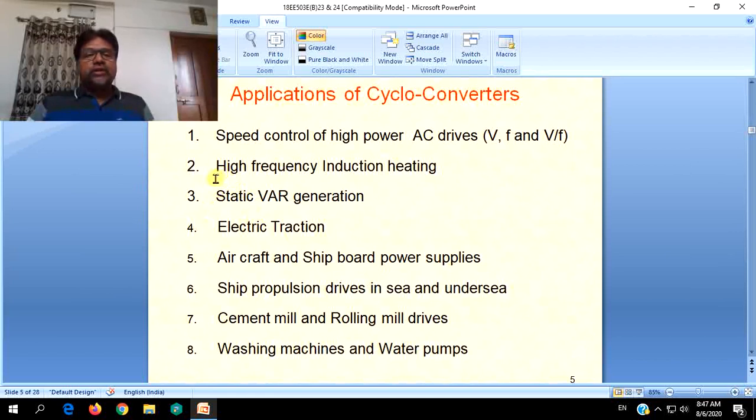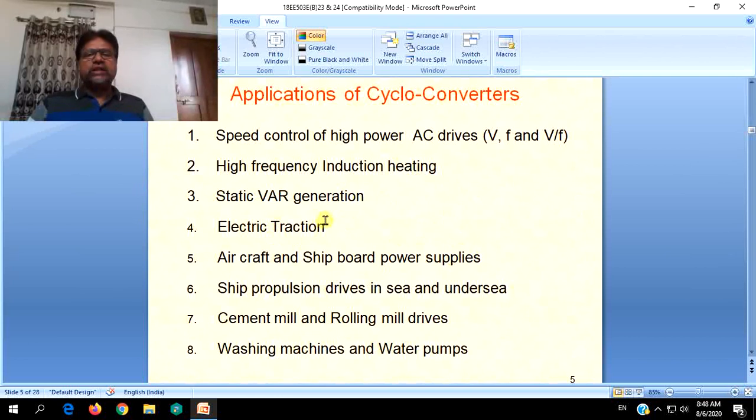So wherever you need to change the frequency: high frequency induction heating, static VAR generation, electric traction. Again in electric traction, basically 3-phase induction motors are employed, with slip ring type induction motors. Nowadays electric traction with 3-phase squirrel cage induction motors is also used, but it will be better with slip ring induction motors, where you can change the frequency from the rotor side also.